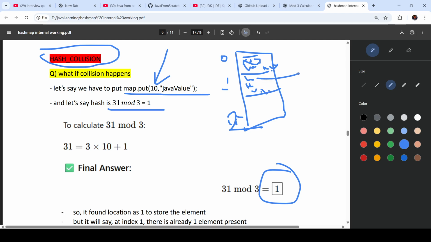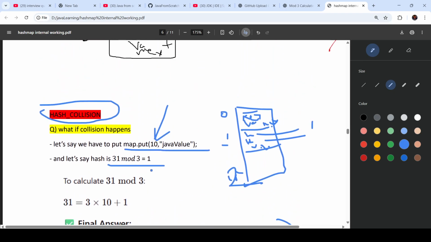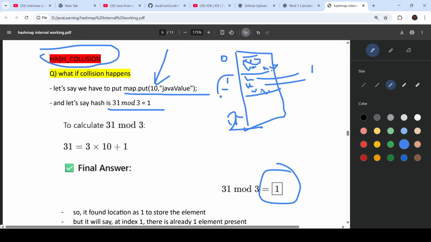So here some value was already present, that is 1, and the key was key and value was present already. Now we are trying to put 10 and Java value. The bucket index came again here, so again it will create a new node like this, and this next will point to this new node. Here again hash code, then your key, then your value, and next will come here again.